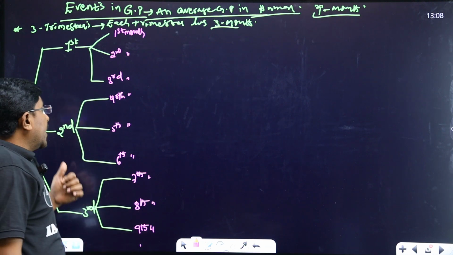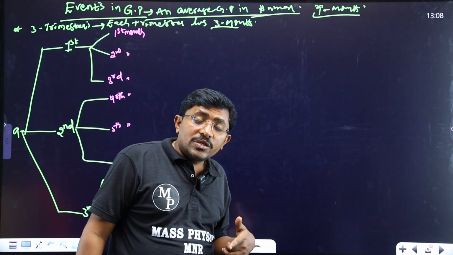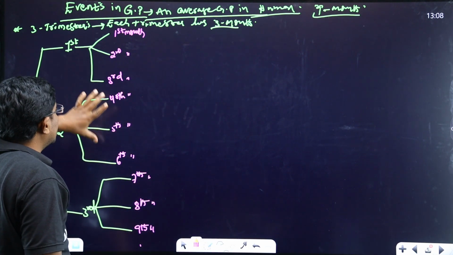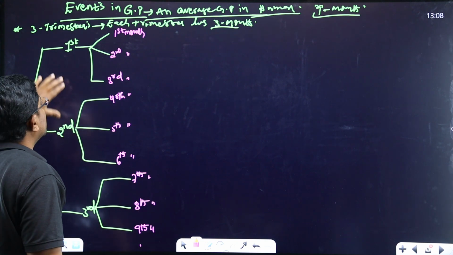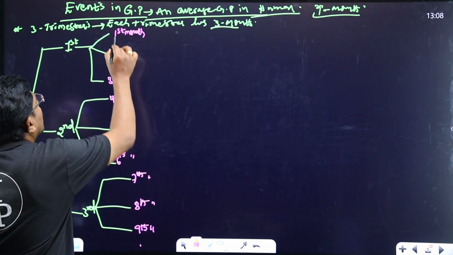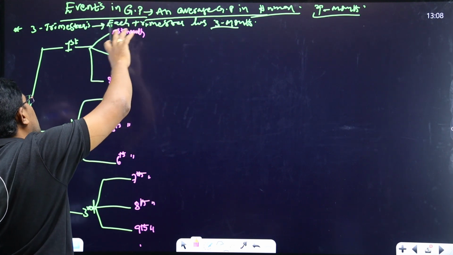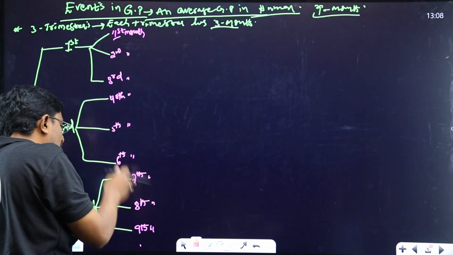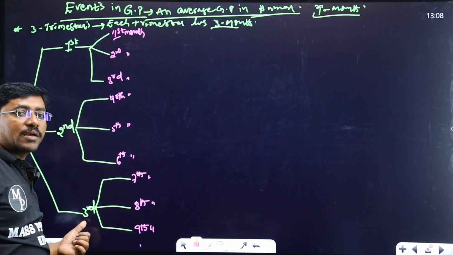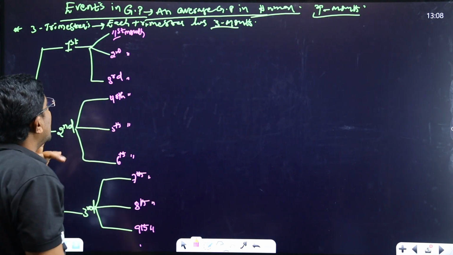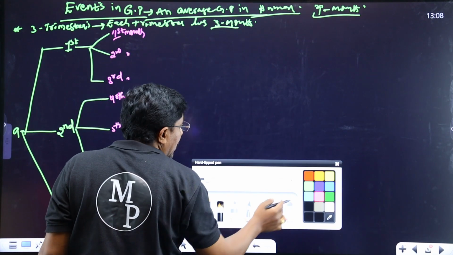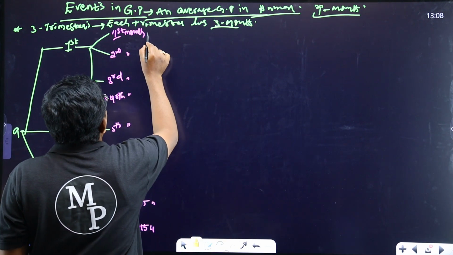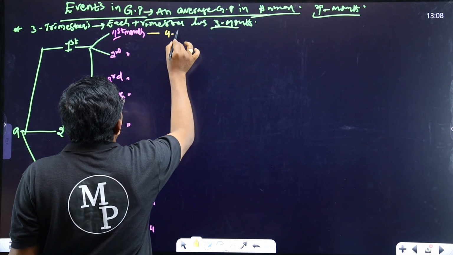See, in the total 9-month gestation period, which months make up the second trimester? From the 4th to 6th month of the gestation period is the second trimester. First trimester, first to third. The first 3 months of the gestation period are the first trimester. The second 3 months are the second trimester. The last 3 months are the third trimester. And in each month, how many weeks are there? In the first month of the gestation period, 4 weeks are there.